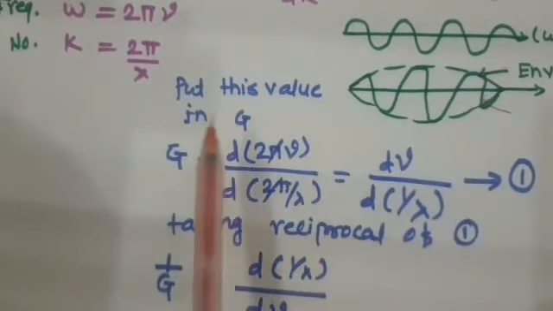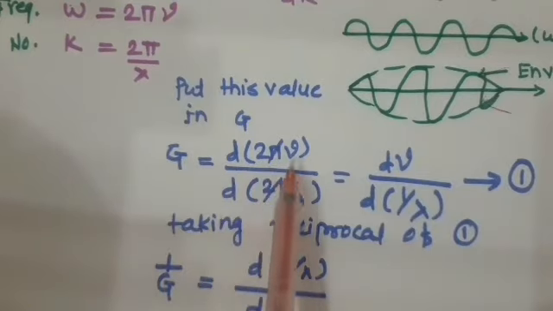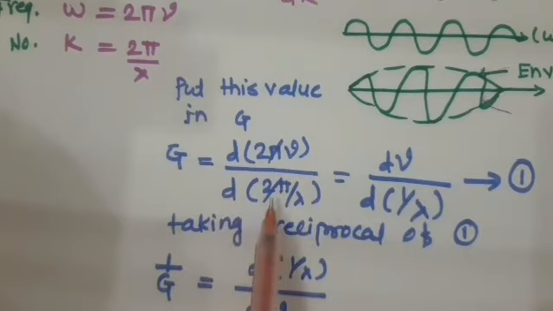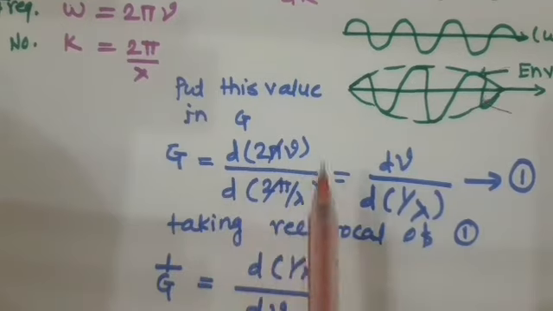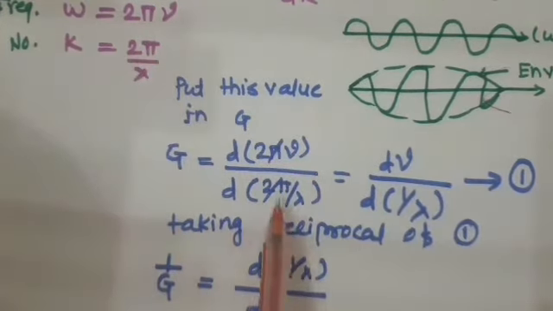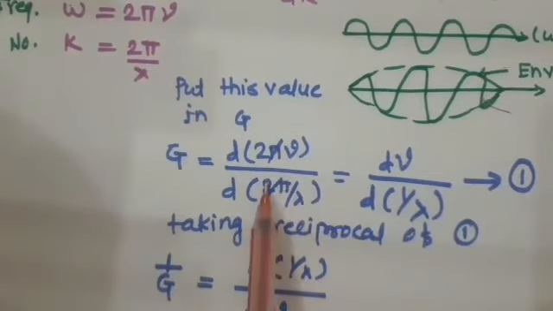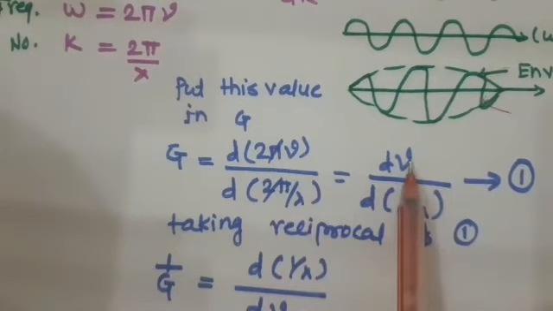By putting these values into the equation, we get g is equal to d of 2 pi v upon d of 2 pi upon lambda, where 2 pi v is the value of omega and 2 pi upon lambda is the value of k. The 2 pi cancels, so we get dv upon d of 1 upon lambda.